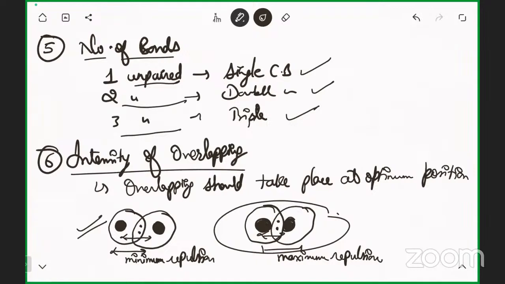Okay. Then the sixth point was the intensity of the overlapping. That is, overlapping should take place at the optimum position. It means the condition of minimum repulsion. Every element tries to occupy the minimum repulsion position so that it can get maximum stability. The nuclei must not be close to each other. If the nucleus and nucleus come close to each other, the repulsion between the atomic orbitals will be maximum. So these were the 6 points we discussed in the last class. Let's start with the 7th point.